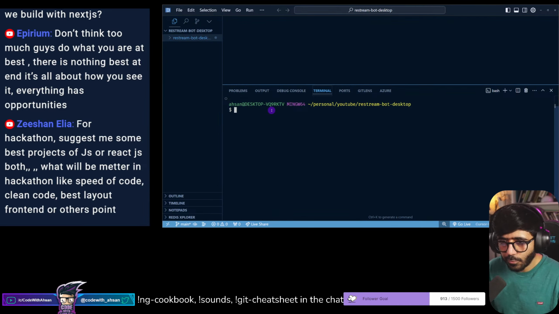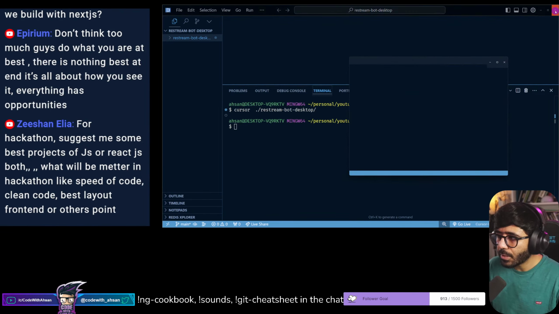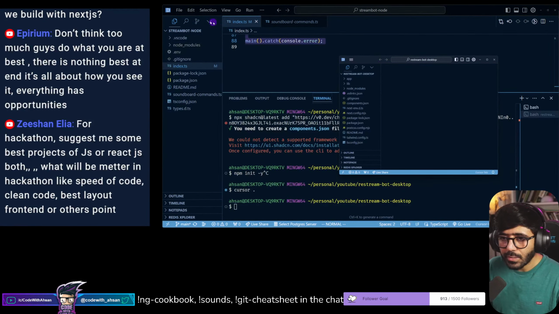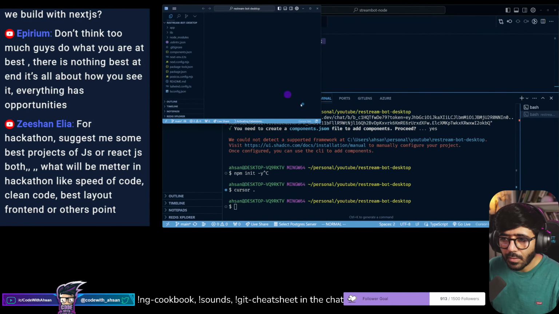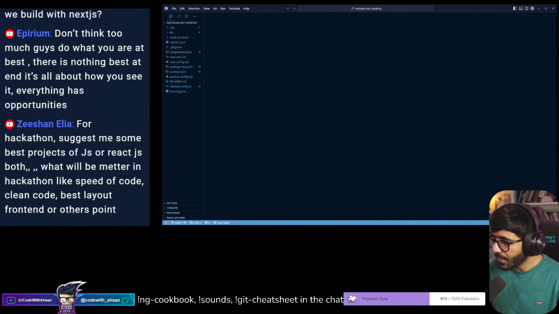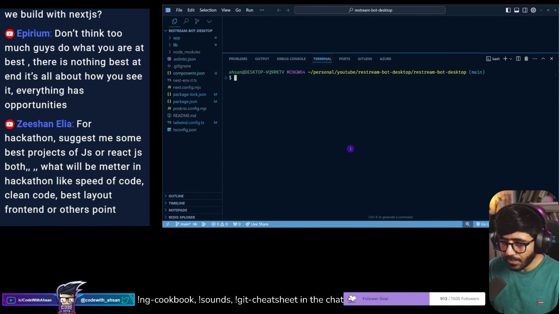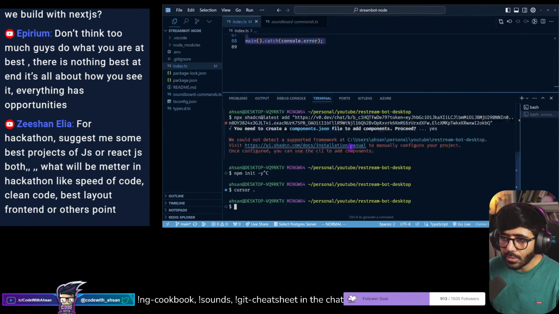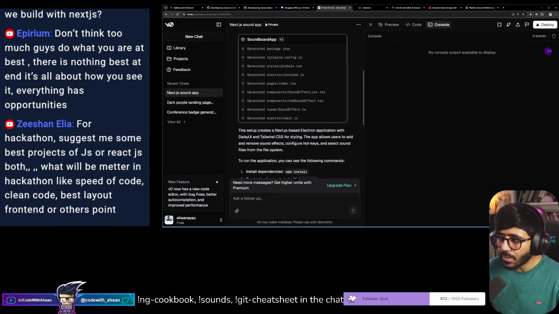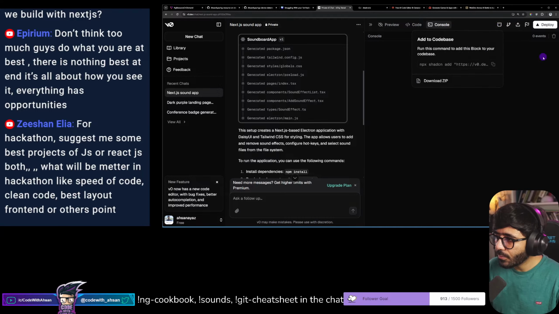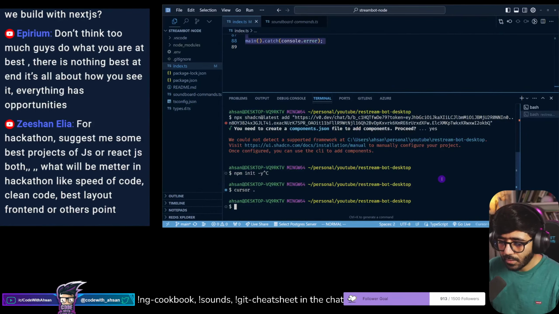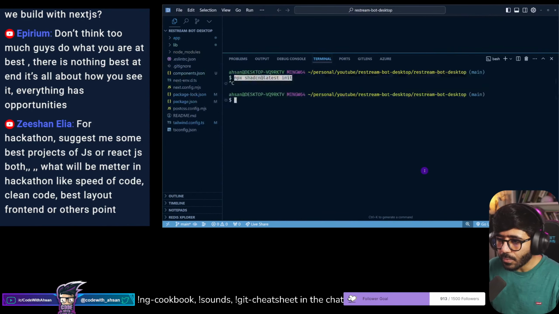Okay, now there's a folder inside the folder. So actually let's move inside the folder. I'm going to open that one instead of this. And now what we can do is run the command from Vercel. So it's not this one. It should be this guy. So add to code base, copy this. And that's not the one. This is the one.